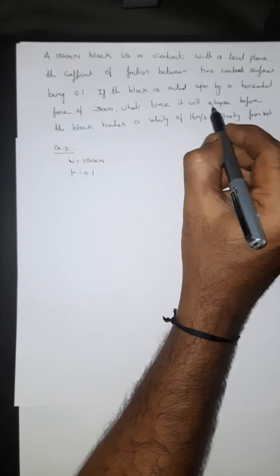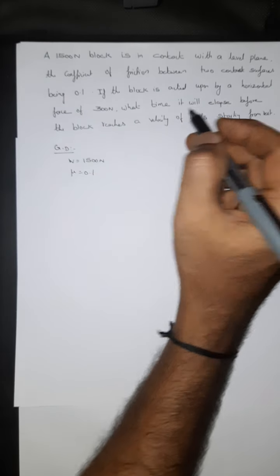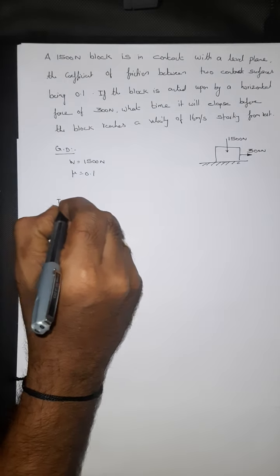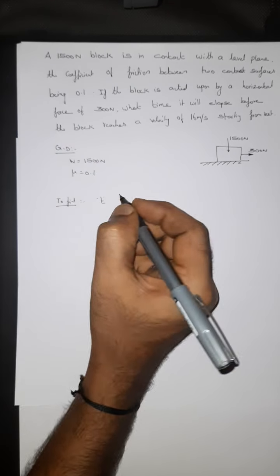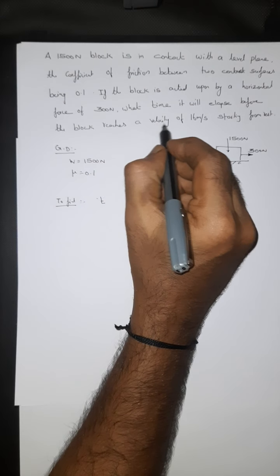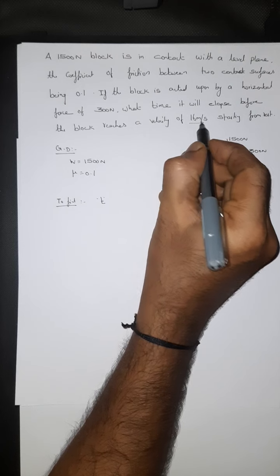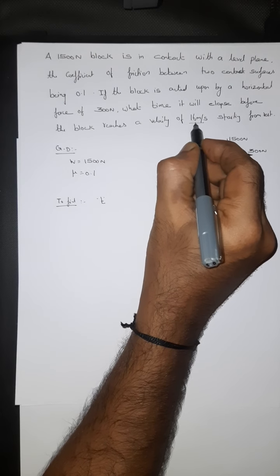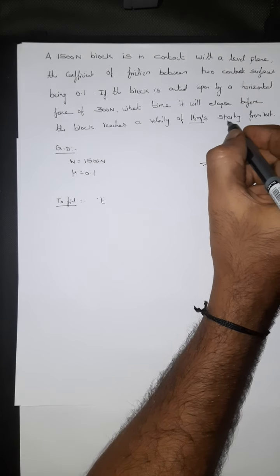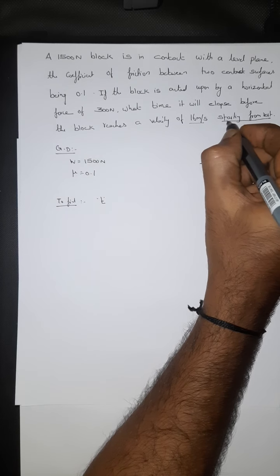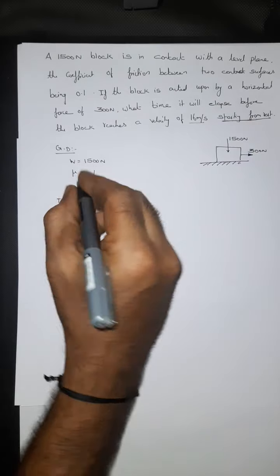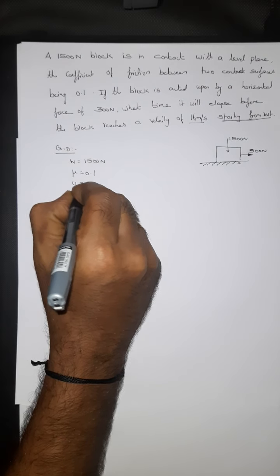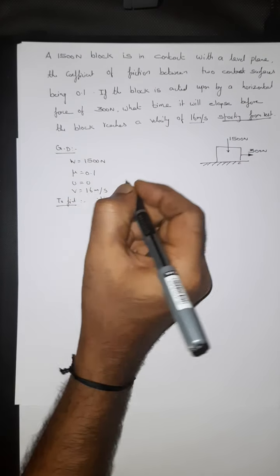What time will elapse before the block reaches, which is nothing but to find the time taken, which can be represented by t. Clear? And the block reaches a velocity of 16 meter per second. Whether it is v or u, that is final velocity or initial velocity. Read further, starting from rest. So starting from rest means u is equal to 0, therefore v is equal to 16 meter per second.